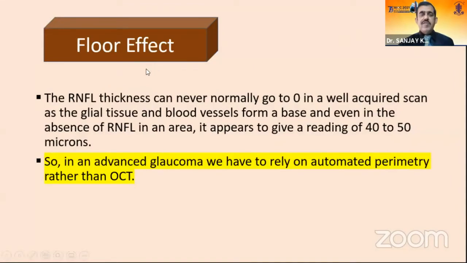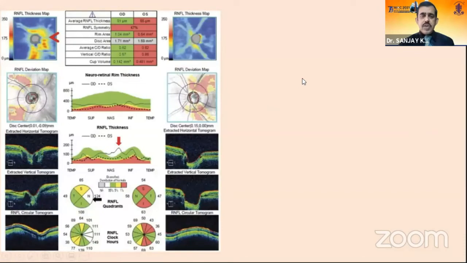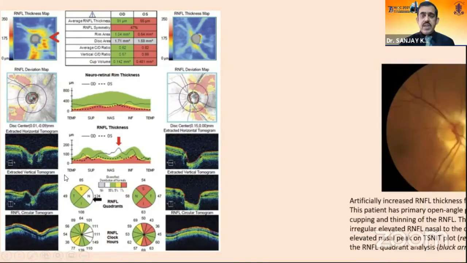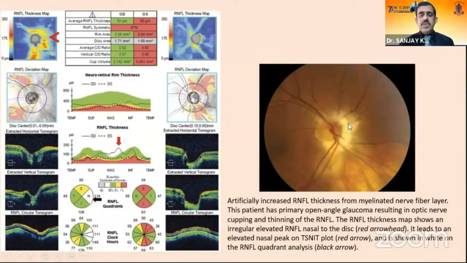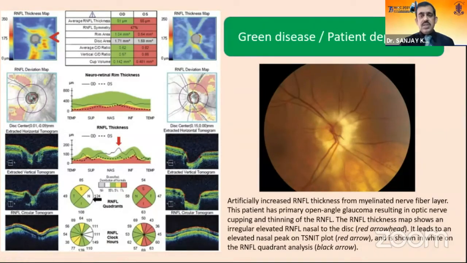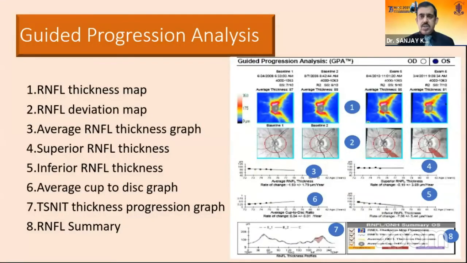OCT has another limitation of floor effect because the RNFL thickness cannot go below 40 microns because of presence of glial tissue and blood vessels. So in advanced glaucoma, we have to rely on automated perimetry rather than OCT. Vice versa can also happen. Patient may be glaucomatous but may appear to be normal, so we should not go by OCT. When we see the fundus photograph, the disc is glaucomatous, but because of the myelinated nerve fibers, the RNFL appears to be thickened. In fact, it appears white, more than 95% of the normative database thickness. So it is called green disease.